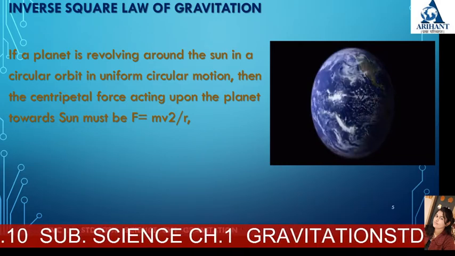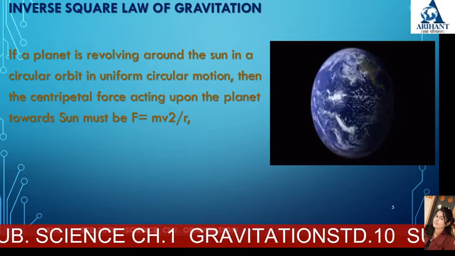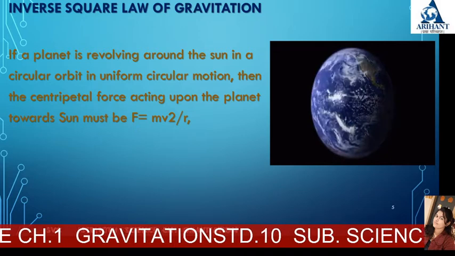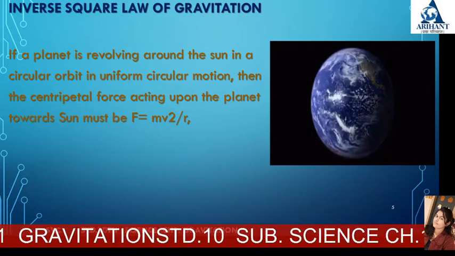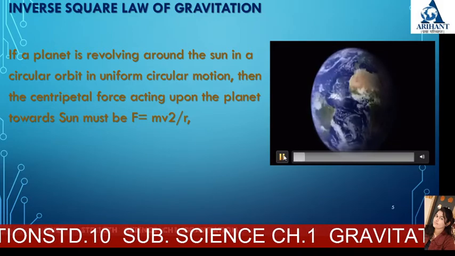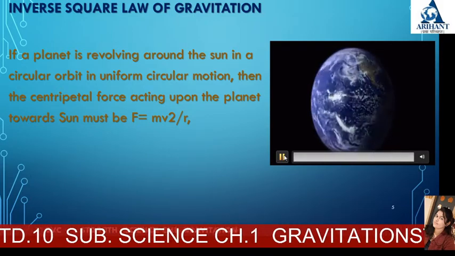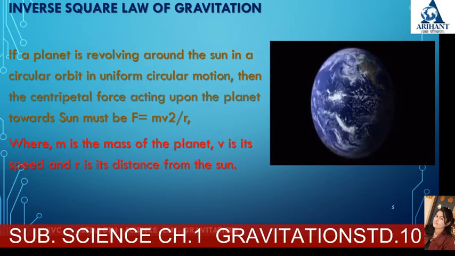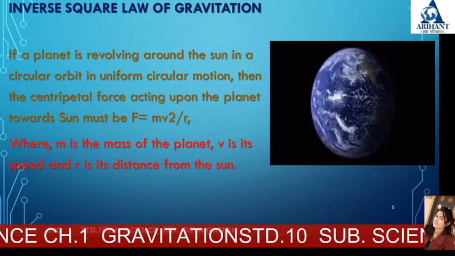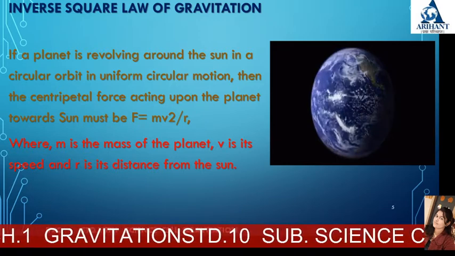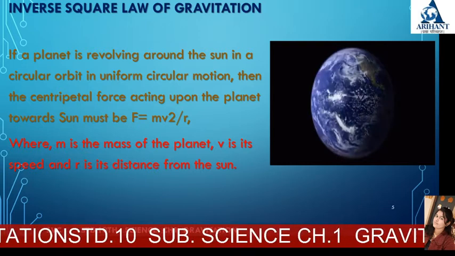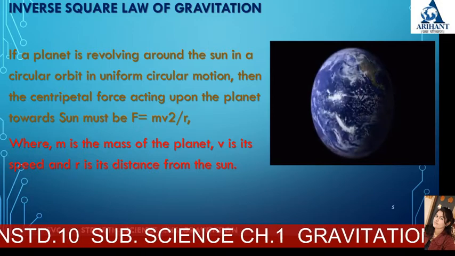Then the centripetal force acting upon the planet towards the sun must be F = mv² / r, where m is the mass of the planet, v is its speed with which it is revolving, and r is its distance from the sun.